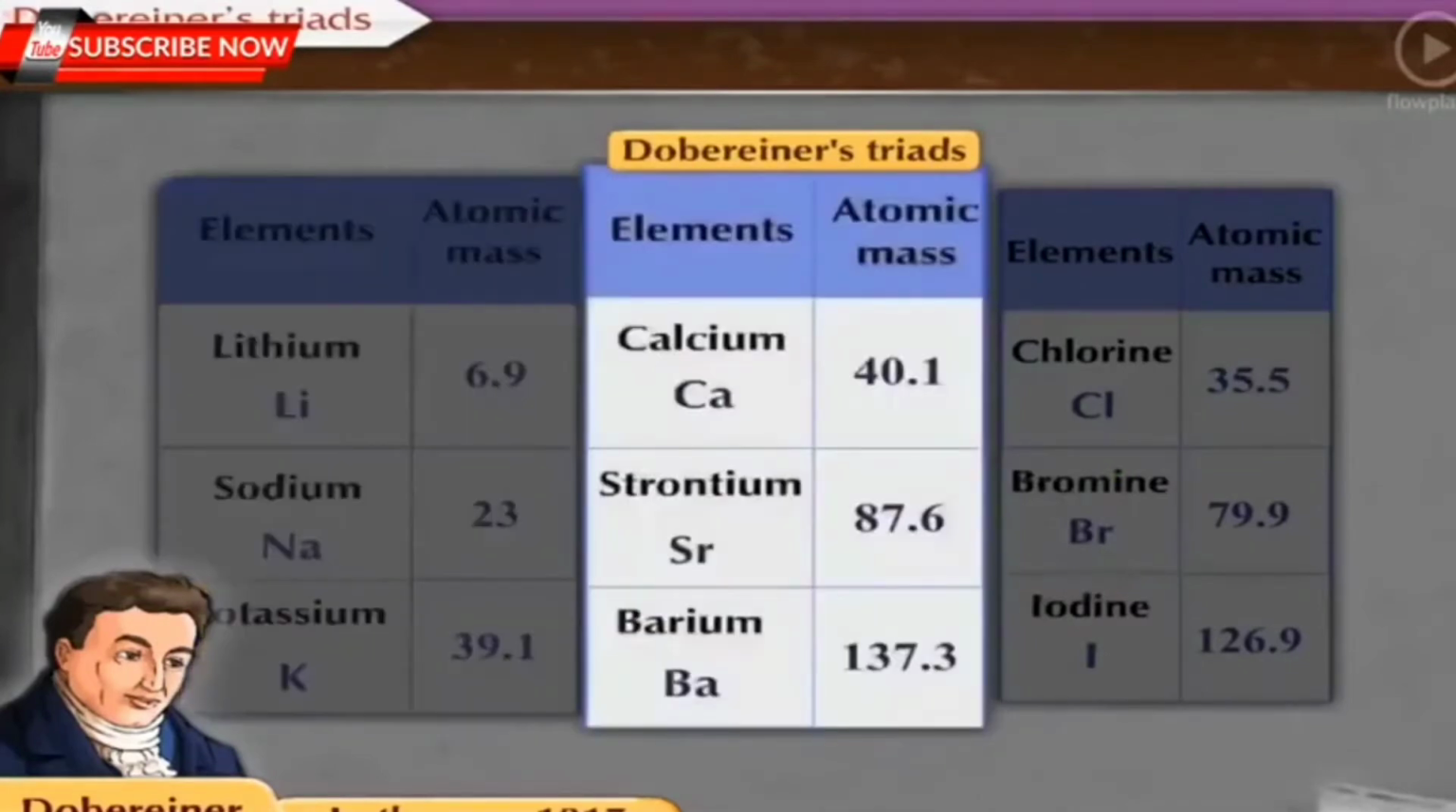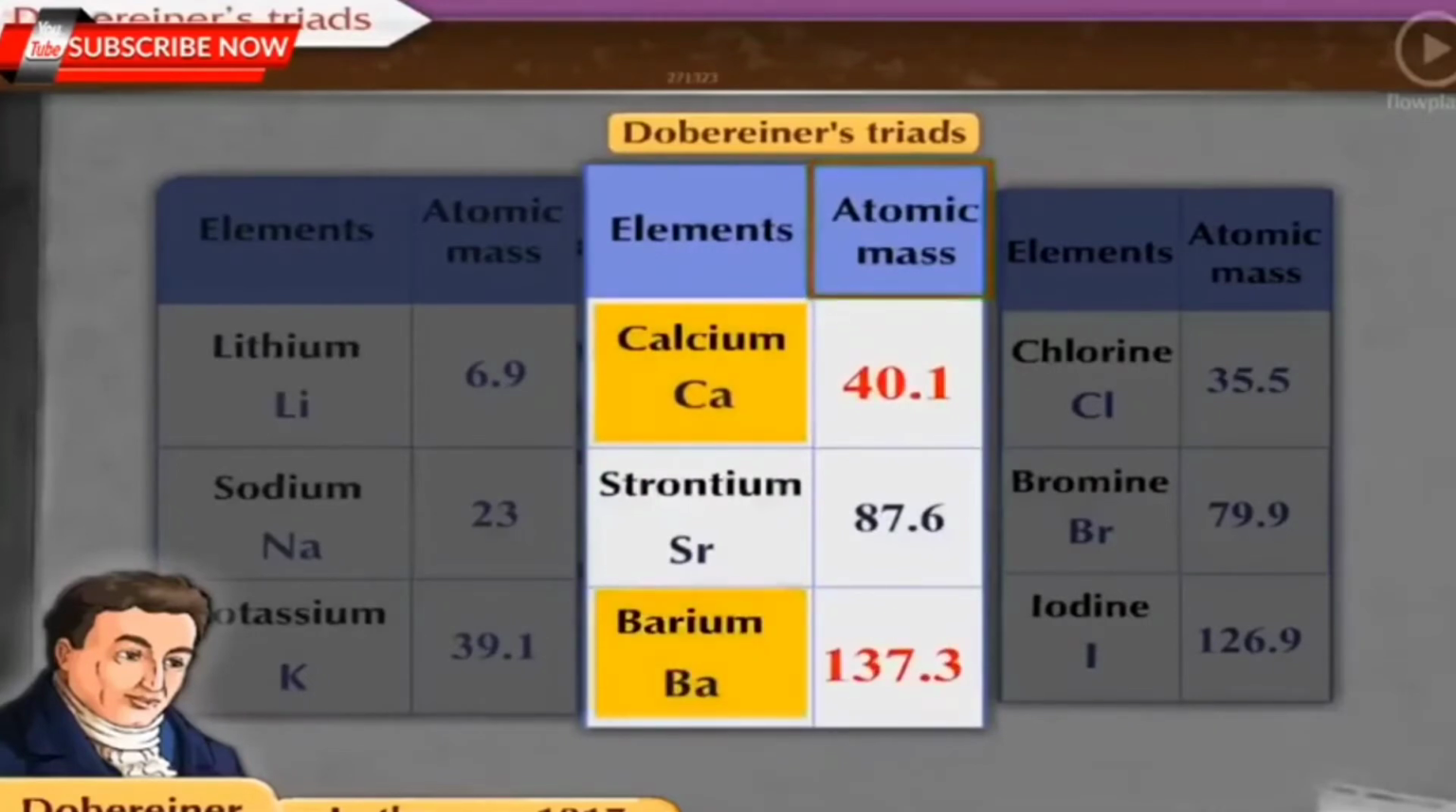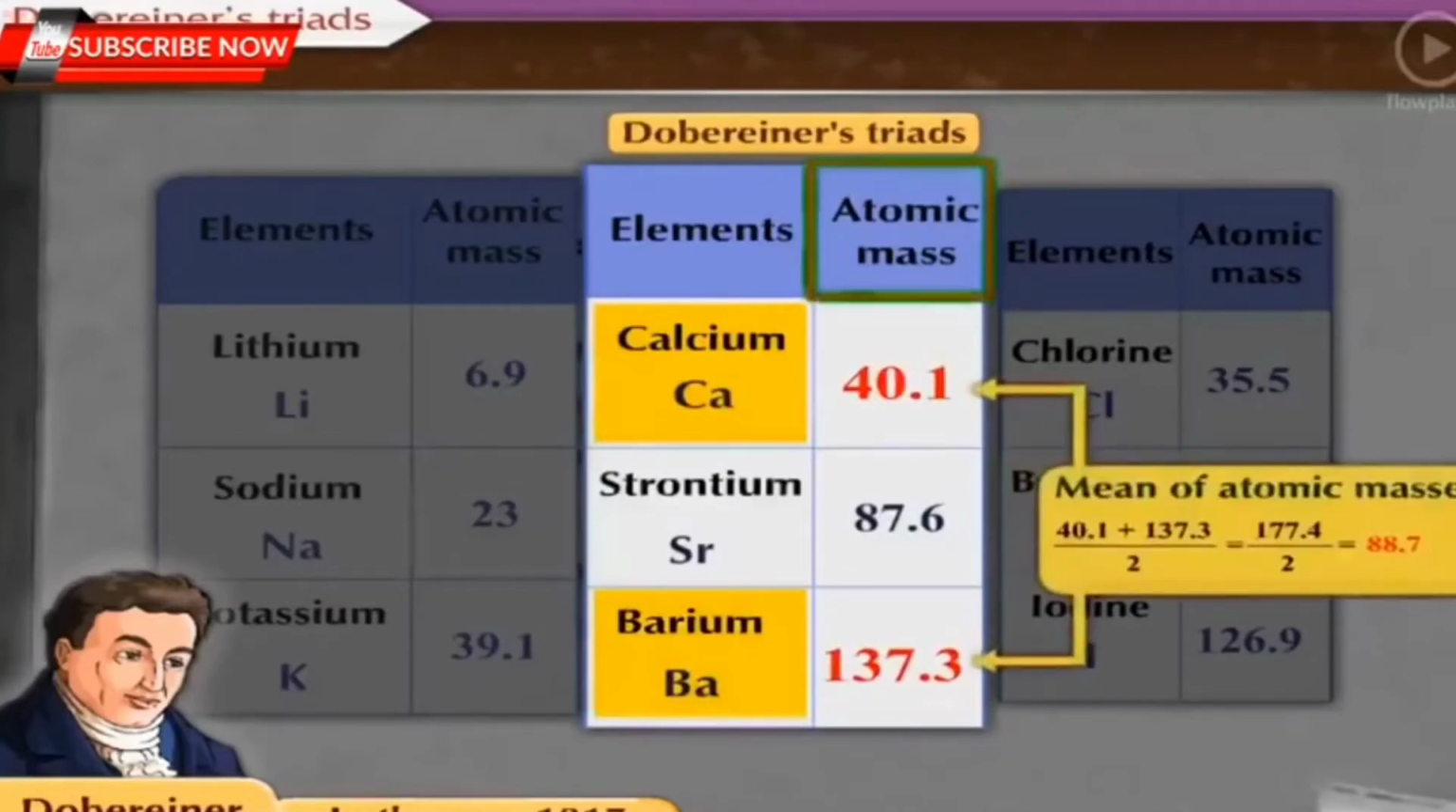The elements calcium, strontium and barium form a triad. The atomic mass of calcium is 40.1 and the atomic mass of barium is 137.3. The mean of their atomic masses is 88.7 and it is approximately equal to the atomic mass of strontium, which is 87.6.